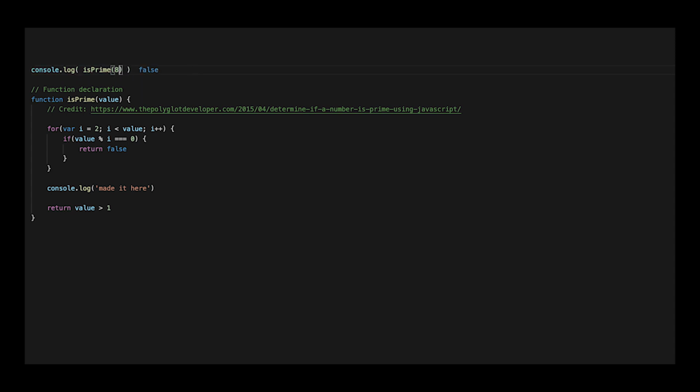This type of function is called a function declaration. Declaring a function in this way allows me to call the function before it is written in the JavaScript code. This is because it is being hoisted to the top of its scope.